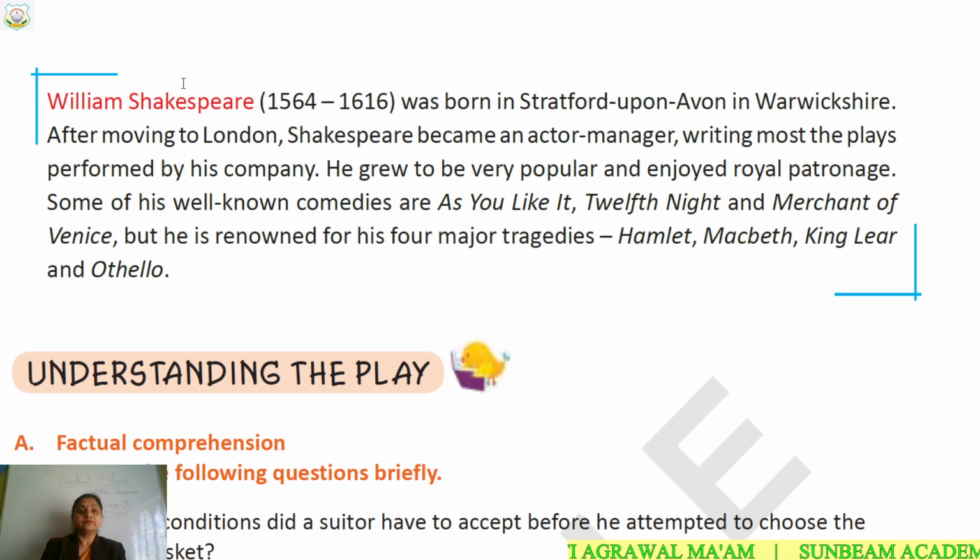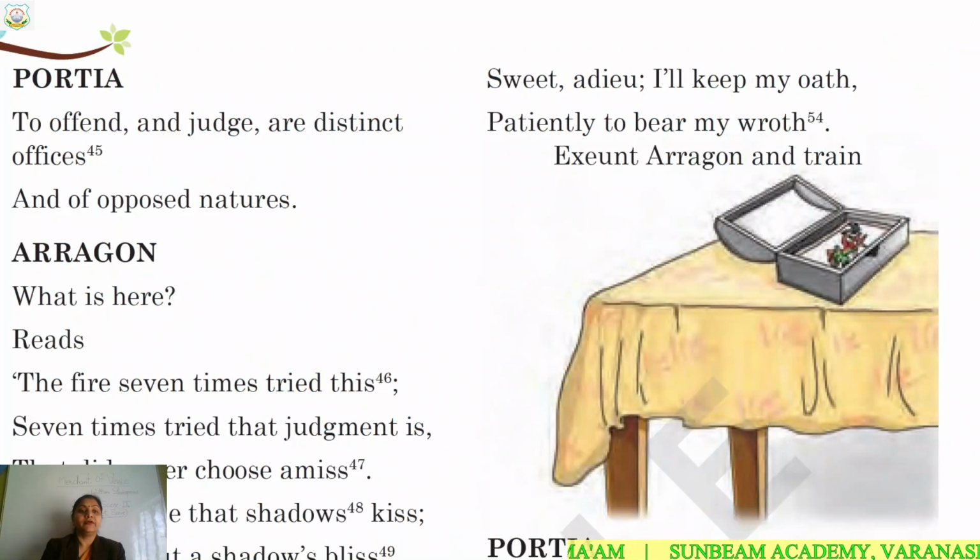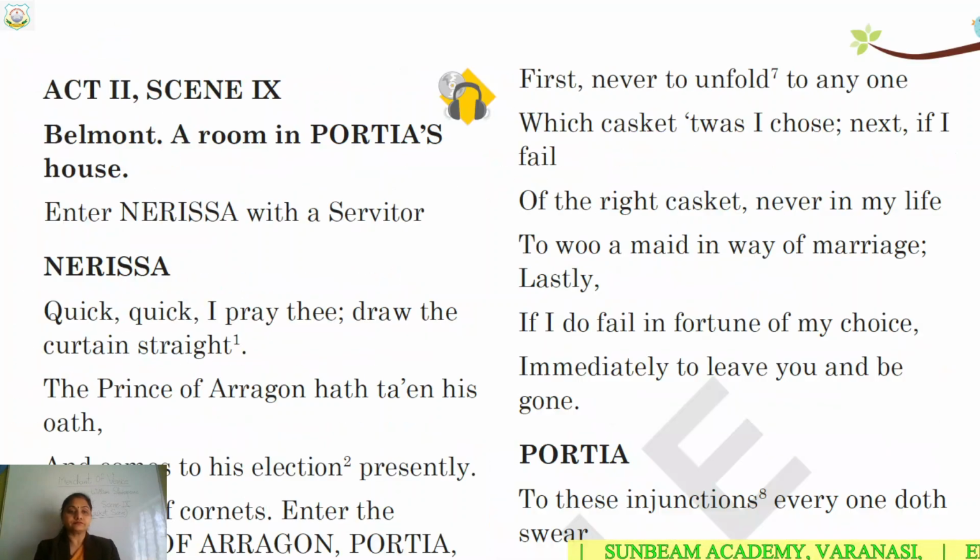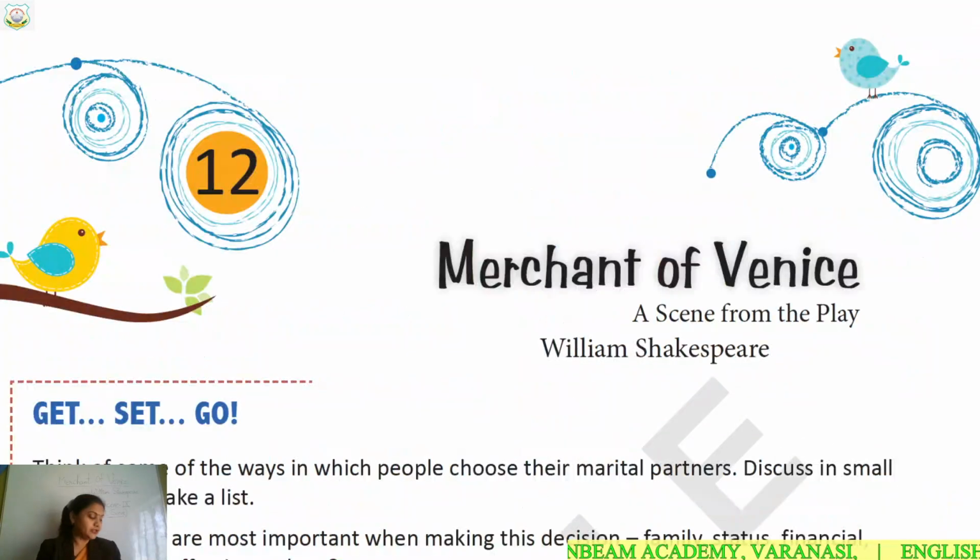But today, in this chapter, Act 2, Scene 9, William Shakespeare. Now see, children, what we are going to study in this chapter. If you also have the book, you can take it out.